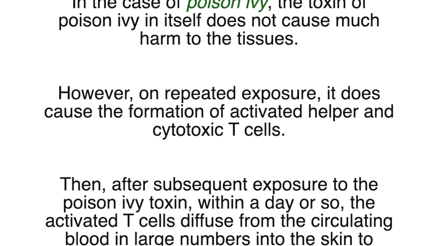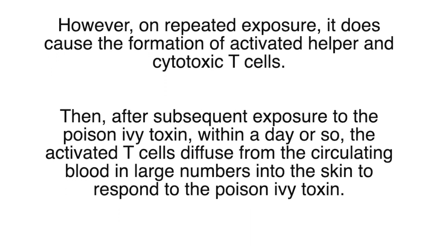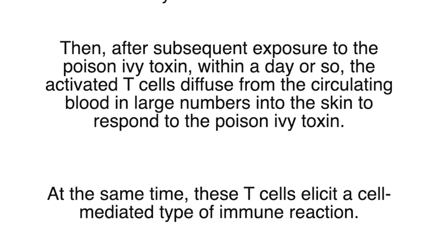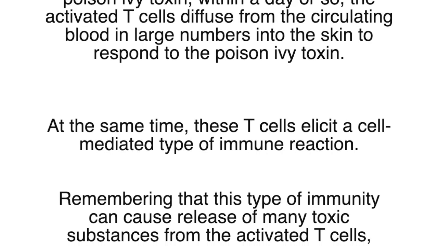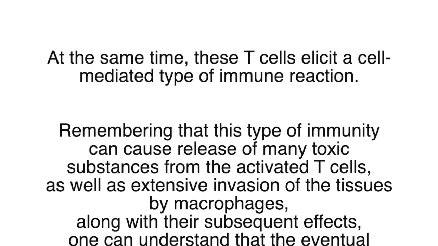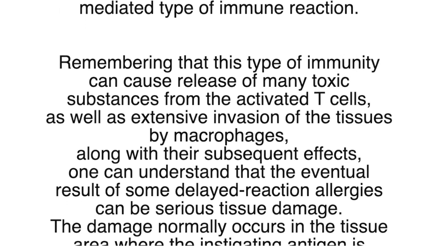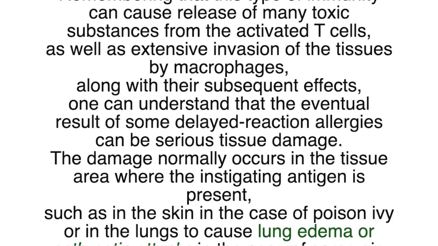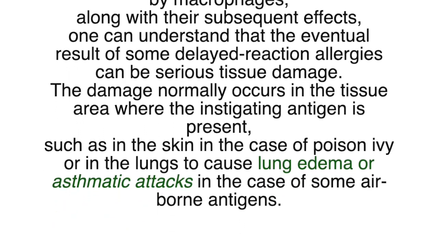Then, after subsequent exposure to the poison ivy toxin, within a day or so, the activated T cells diffuse from the circulating blood in large numbers into the skin to respond to the poison ivy toxin. At the same time, these T cells elicit a cell mediated type of immune reaction. Remembering that this type of immunity can cause release of many toxic substances from the activated T cells, as well as extensive invasion of the tissues by macrophages, along with their subsequent effects, one can understand that the eventual result of some delayed reaction allergies can be serious tissue damage.